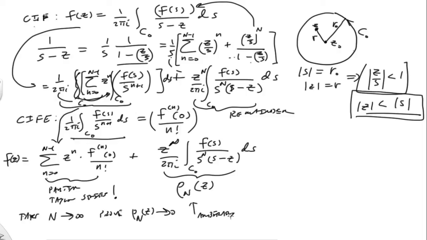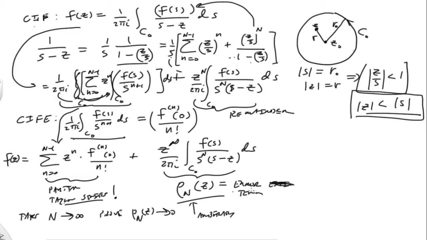All right, so we need to prove that this goes to 0 as capital N goes to infinity, and capital N going to infinity means this turns into an infinite sum. And of course, this is our Taylor series. And so actually what this gives us is an error estimate. I should say this is our error term.